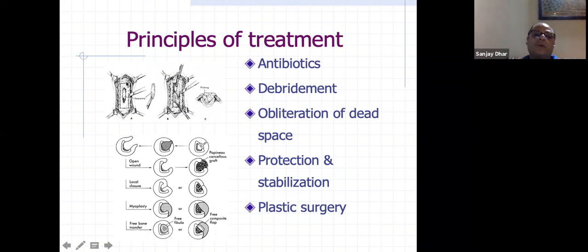So you need to make a big window in such cases, curette the whole thing, clean the whole cavity, and then fill it up with either bone cement, or an antibiotic cement, or even you can use a muscle pedicle transposition there, and then pack up the whole cavity so that it becomes vascularized.